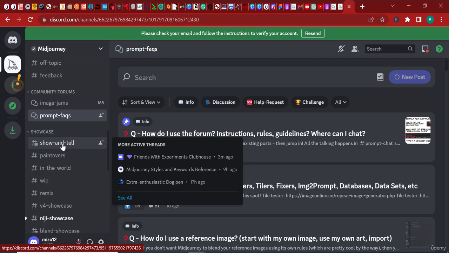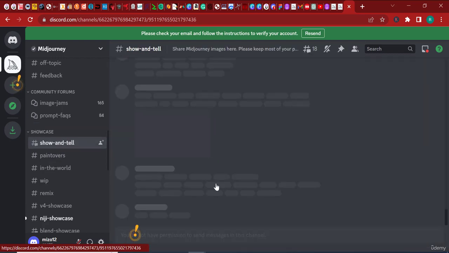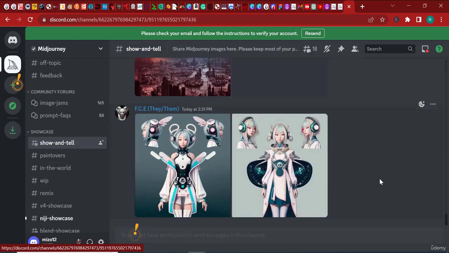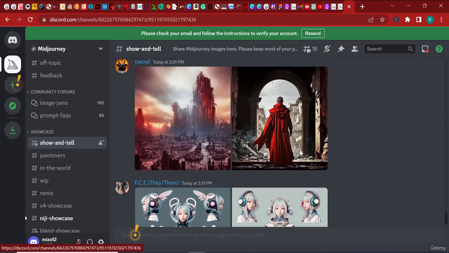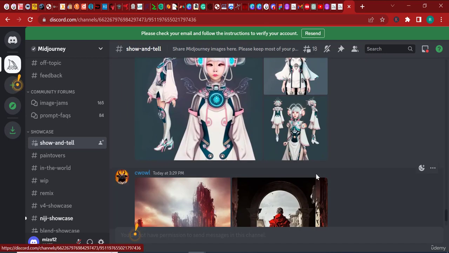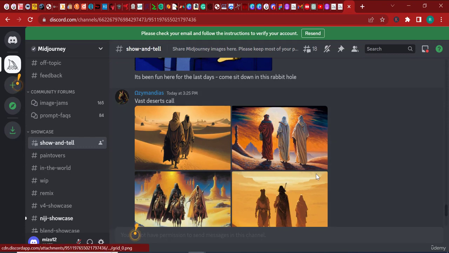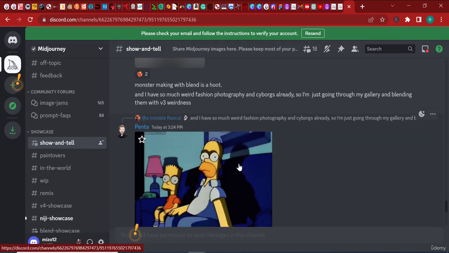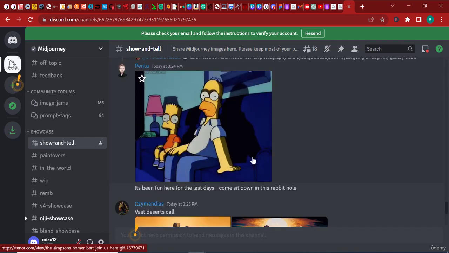Now here in Showcase, show and tell, people are showing their work, and everybody's kind of bragging to the next person about their work, saying look at what I did, and some people are bettering each other's, trying to push the boundaries of what's possible here.